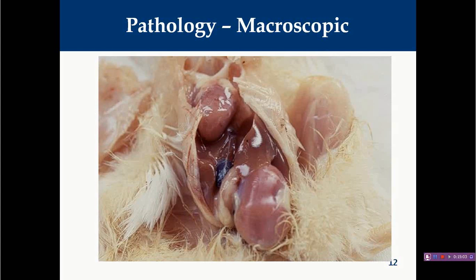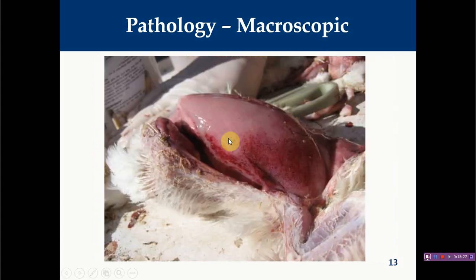So here you can see this is an opened bird, particularly a young chicken, right? You can see this entire carcass has become pale in color. The normal slight reddish appearance is completely lost due to severe anemia, as this virus replicates in the hemocytoblasts, and ultimately there will be no production of RBC. So the normal reddish color of this carcass is gone, and the entire carcass becomes pale.